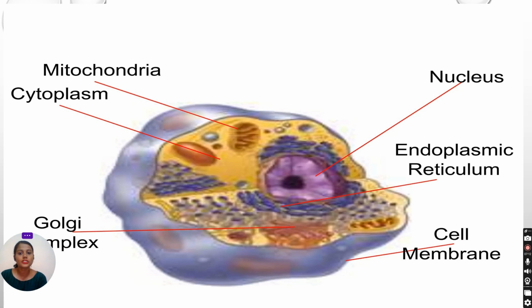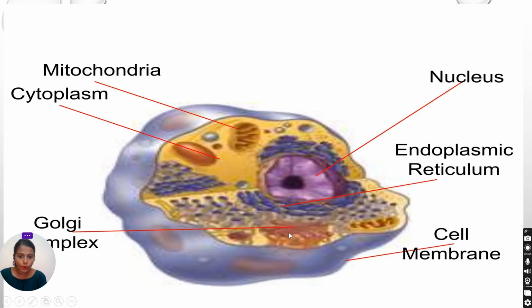Now, this is the structure of a typical eukaryotic cell. You can understand this; it's a complex structure. This is the nucleus. This is the endoplasmic reticulum. Some parts are attached with ribosomes, which is known as rough endoplasmic reticulum. Some do not have ribosomes, which is smooth endoplasmic reticulum. This is the cell membrane.